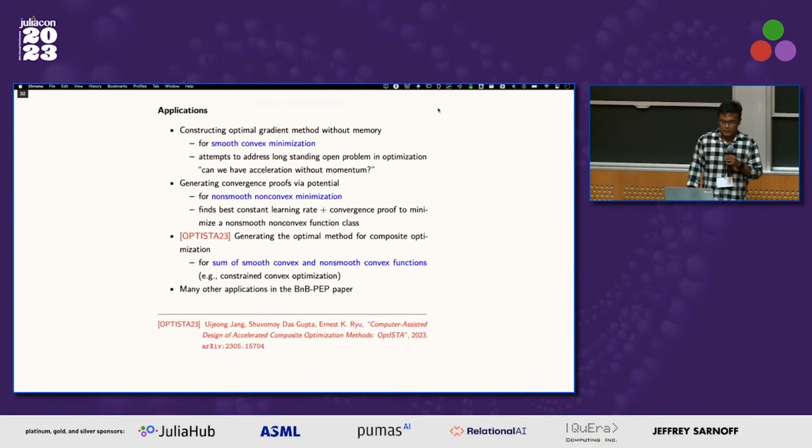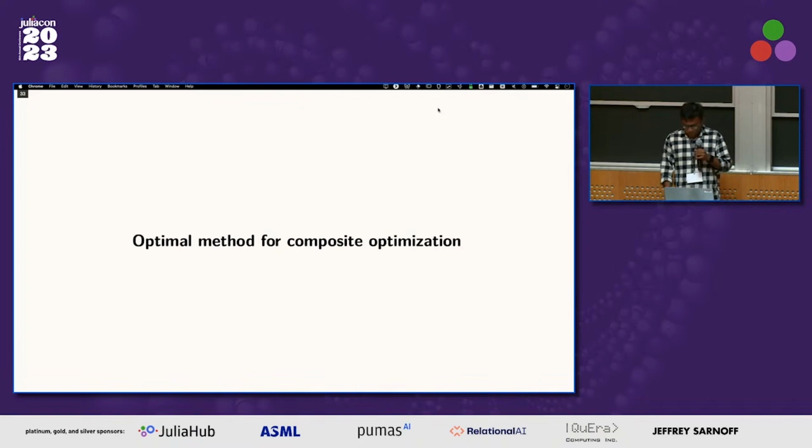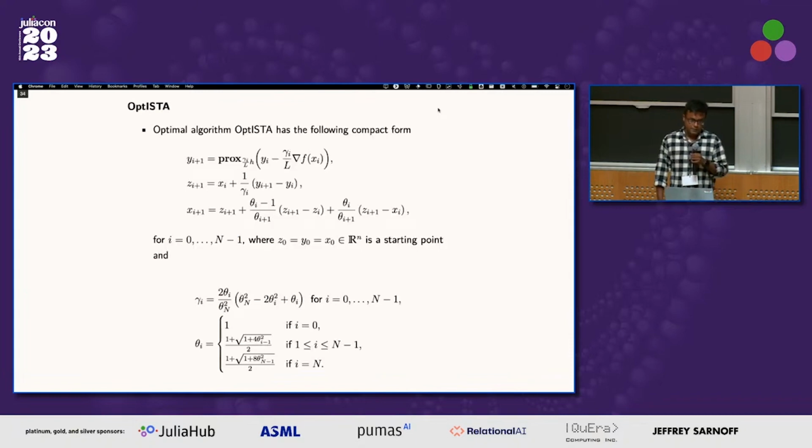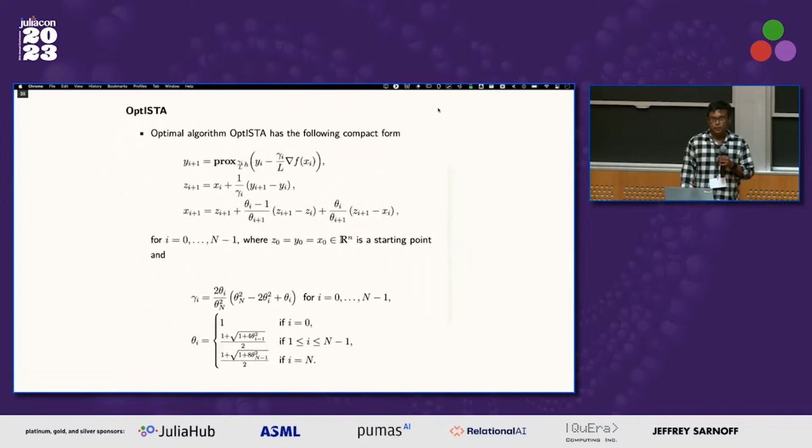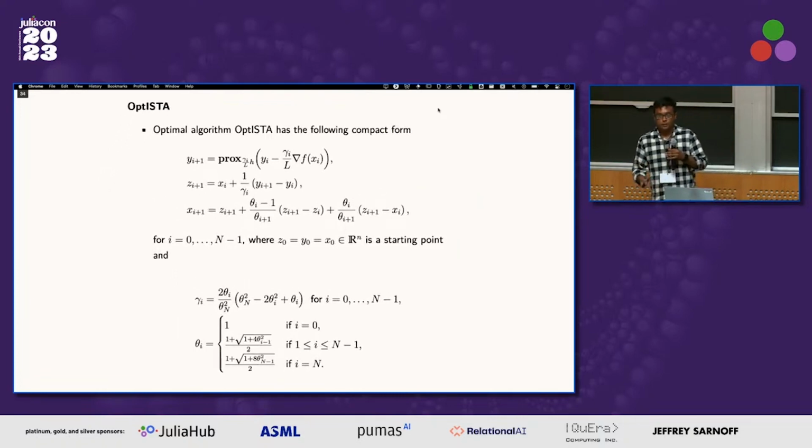Okay, last minute, so I will skip the rest. One nice application I wanted to end with is constrained convex optimization problems. If we are looking for the optimal first order method, the optimal method was not known, and we found the method recently in a new paper, which we call OptISTA. What is interesting is that it also revealed a completely new structure in the algorithm. If you look at previous first order algorithms, they don't show a similar structure.